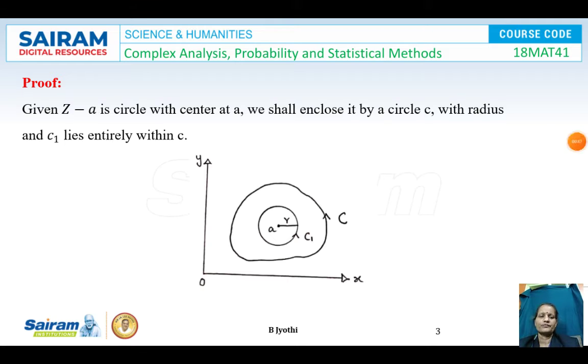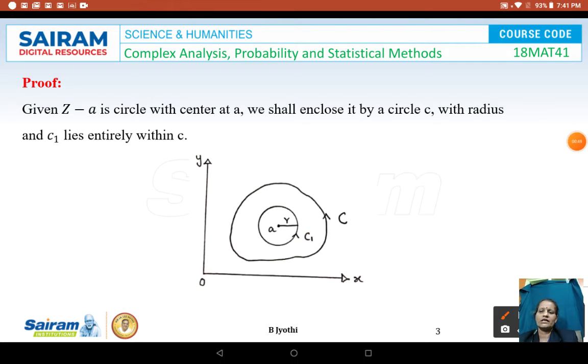Proof. Given z minus A is a circle with center at A, we shall enclose it by the circle C1 with a radius of r units, and C1 lies entirely within the curve C.